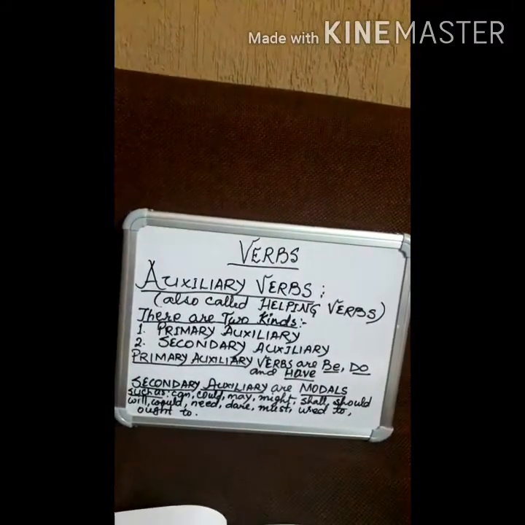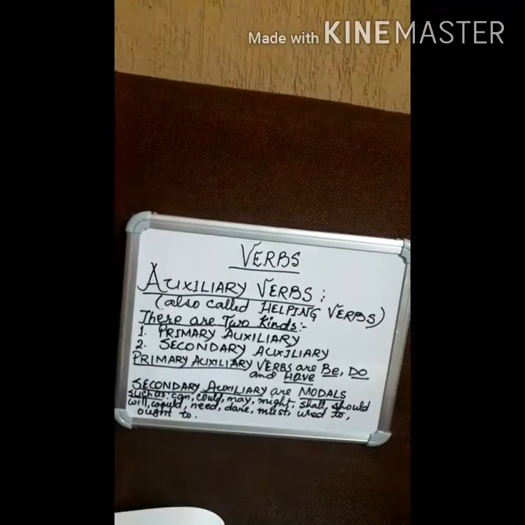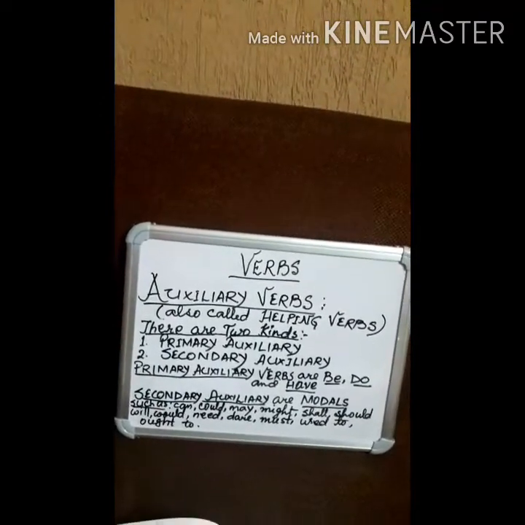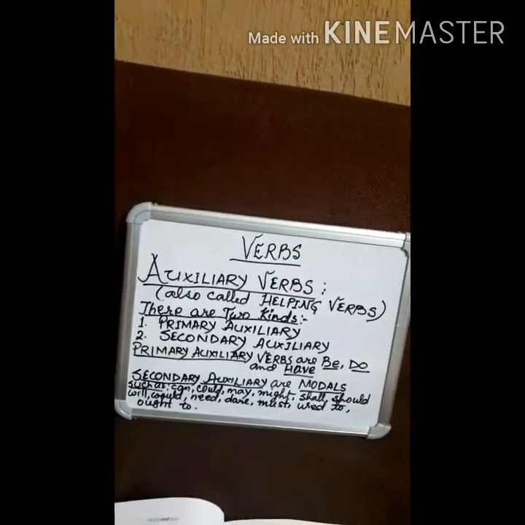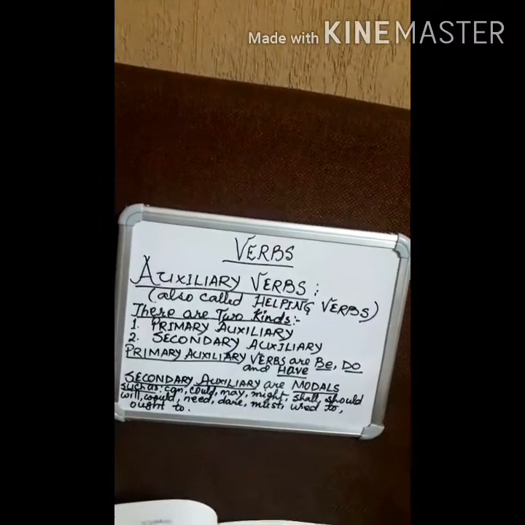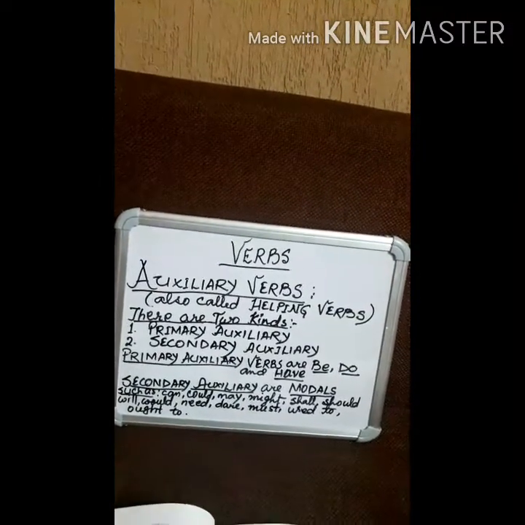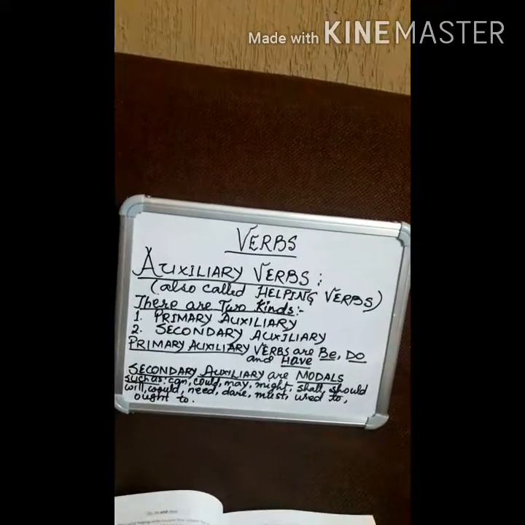In today's class we will know about primary auxiliary verbs only, so that you may know how to differentiate between primary auxiliary and secondary auxiliary. So these three verbs are there, be, do and have, and we will know their uses and their different forms.